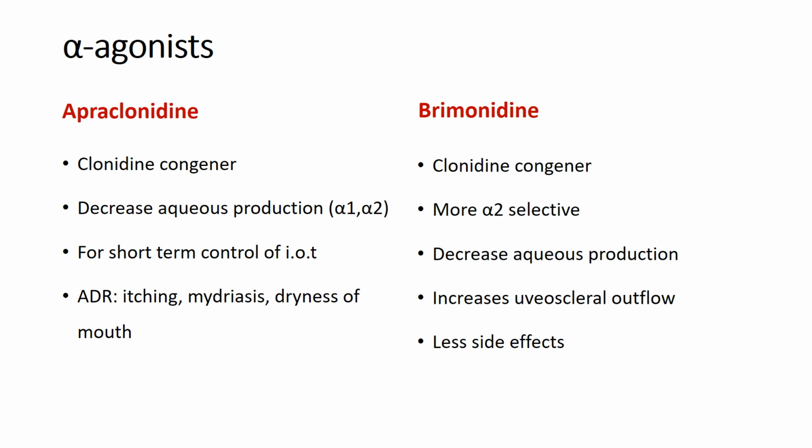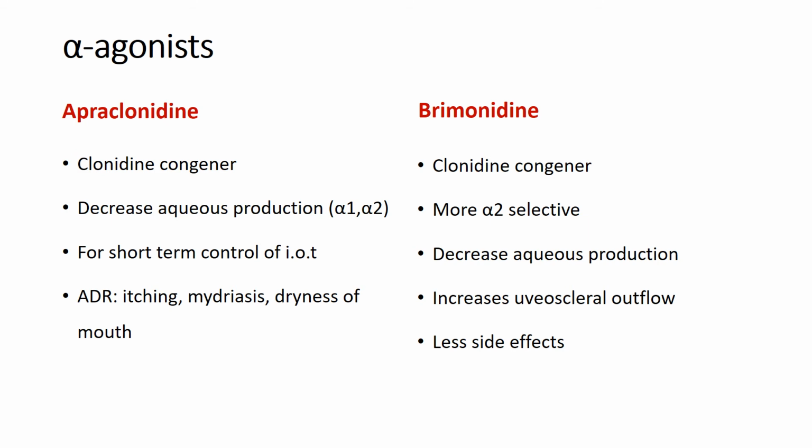The second agent is apraclonidine. It's a clonidine congener, decreases the aqueous production by acting on alpha 1 and alpha 2 receptors as agonist, and it's mainly used for short time control of intraocular tension, and it produces certain adverse drug reactions like itching, dryness of the mouth and mydriasis.